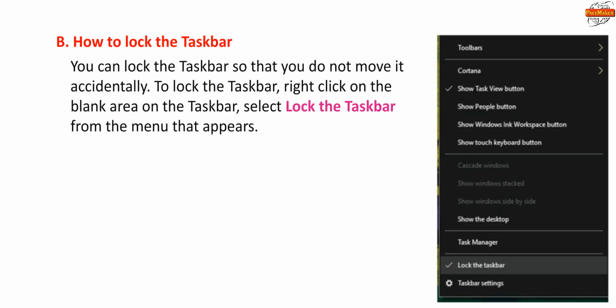B. How to lock the taskbar. You can lock it so that you don't move it accidentally. To lock the taskbar, right-click on the blank area of the taskbar. Select Lock the taskbar from the menu that appears.